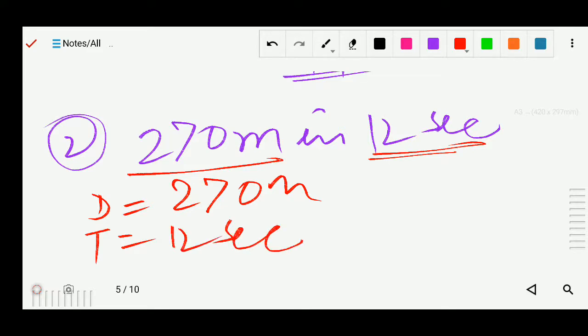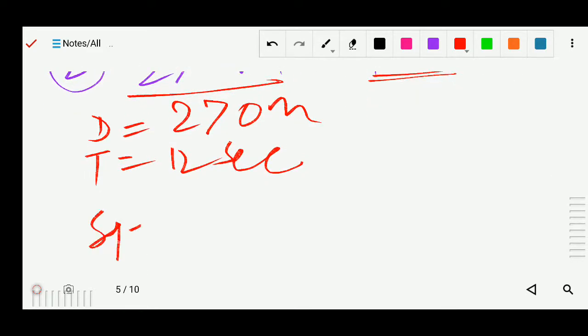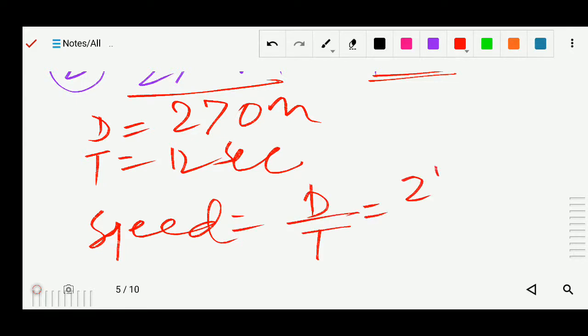So we can find the speed. Yes, speed equals distance by time. Okay, so what is the distance? 270 meter, and time is 12 seconds.